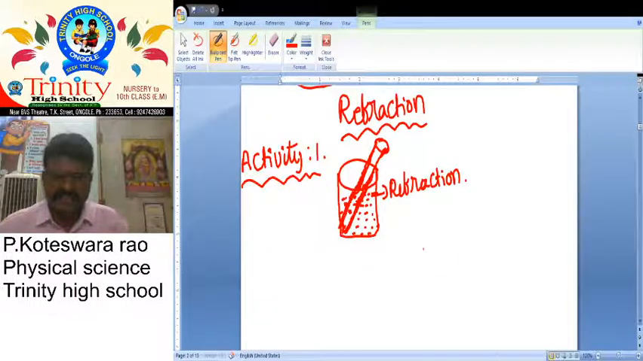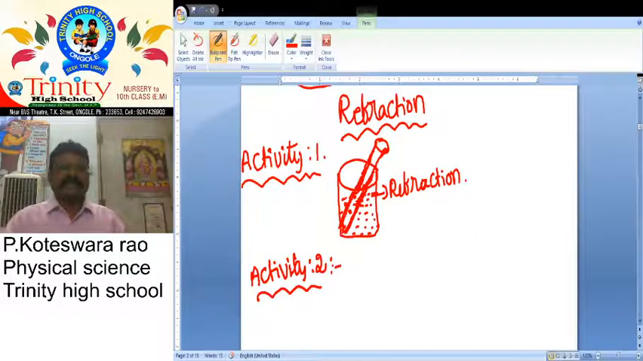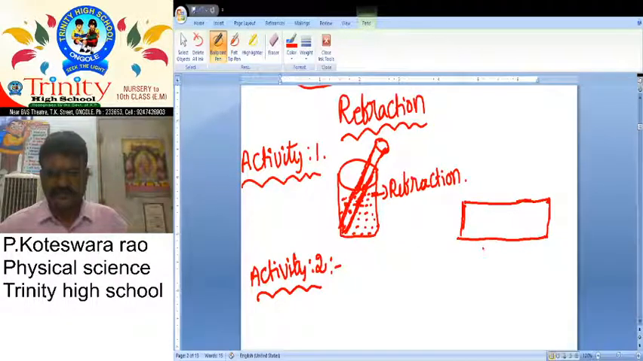we want to take one more activity which is given in our textbook. So we want to take activity two. What about activity two? Activity two is nothing but we stand in front of a wall. This wall length is nearly 30 feet. You can stand here, and ask your friend to stand there.